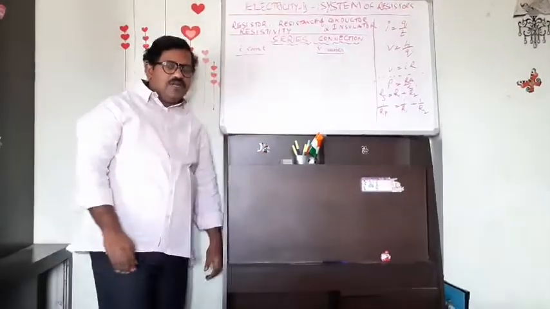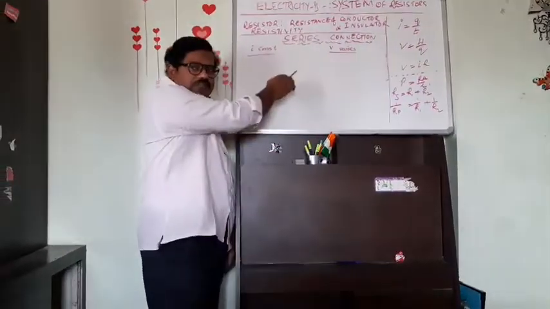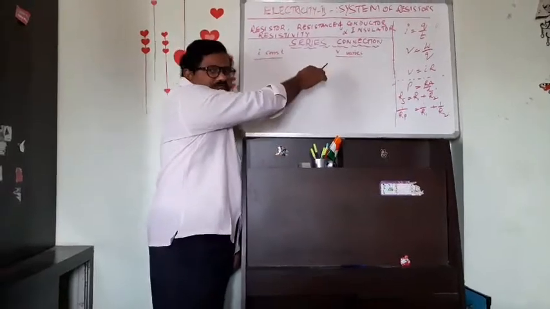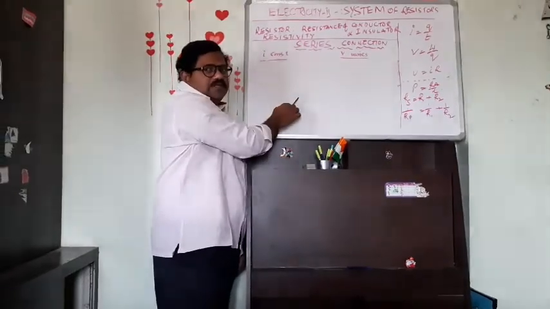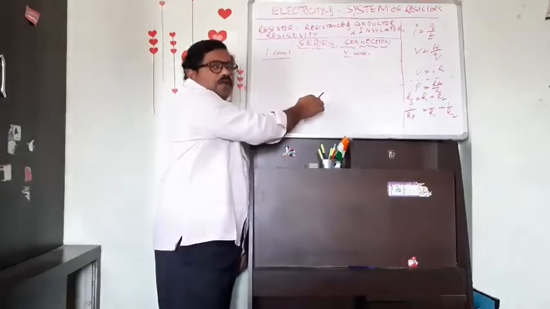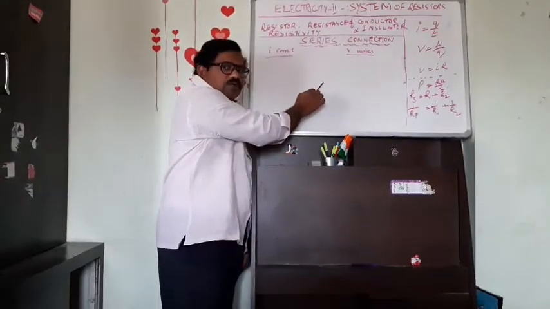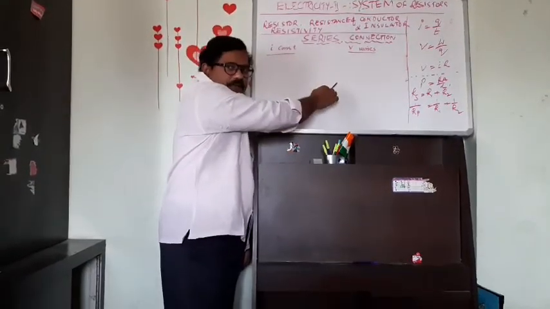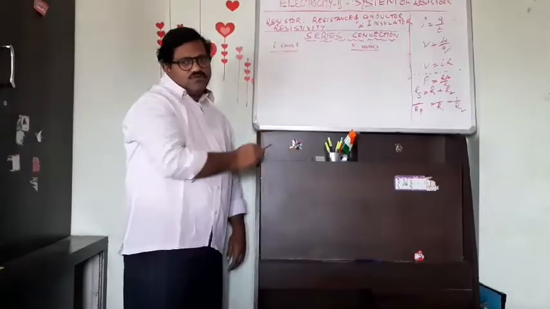With our observation, with a trial circuit connecting 3 resistors in series with a battery, a plug key and an ammeter, what observations did we make?